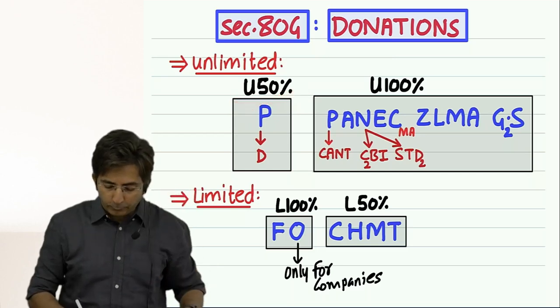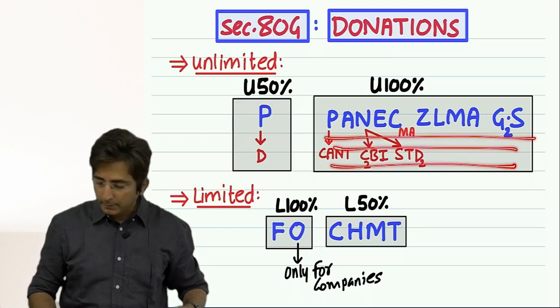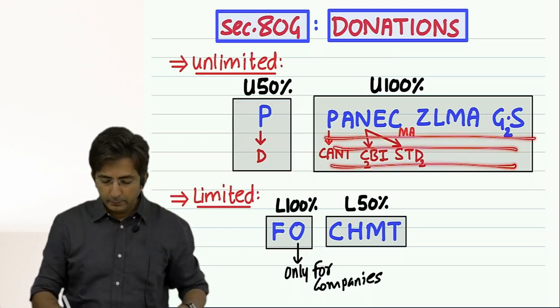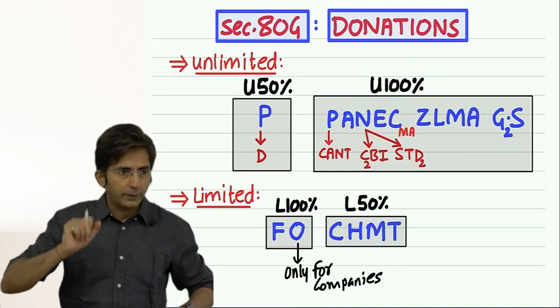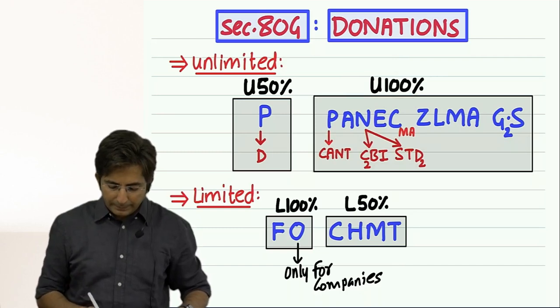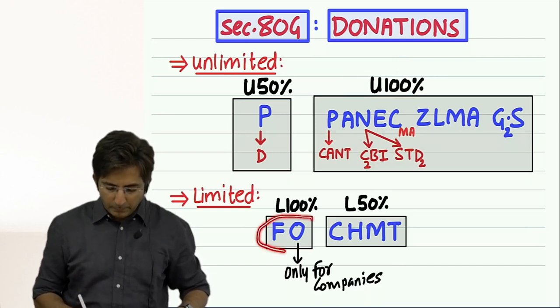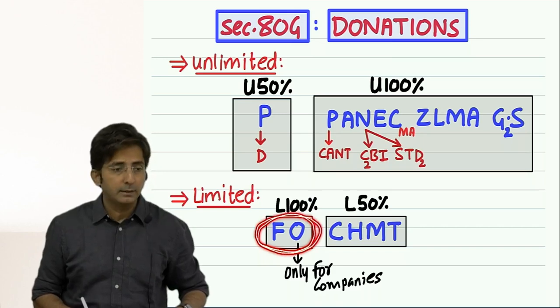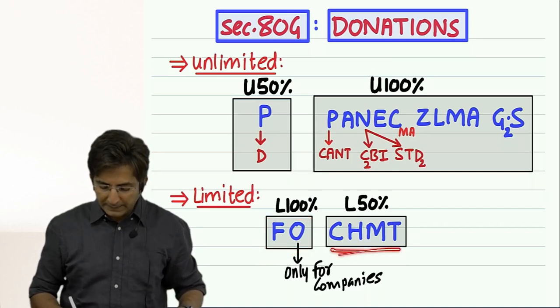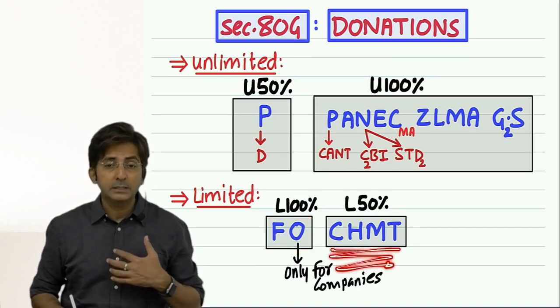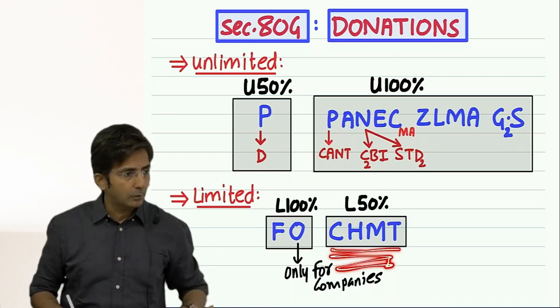If you find anything else from Panek Zalma GS, you write U 100%. This code language we will have to use. Then in the limited category, if you find family planning or Indian Olympic Association, write L 100%. And if you find anything from CHMT, which I call Chamat, write L 50%.